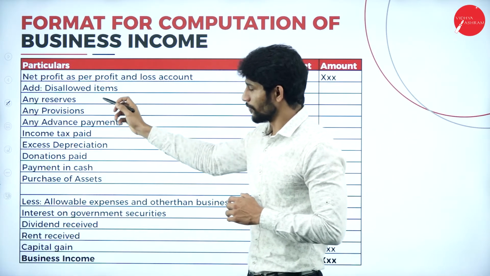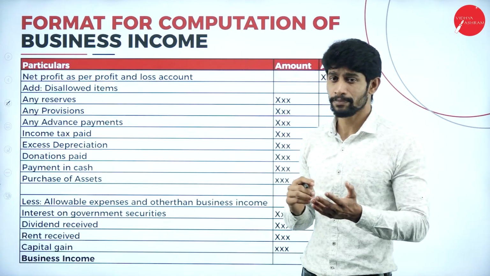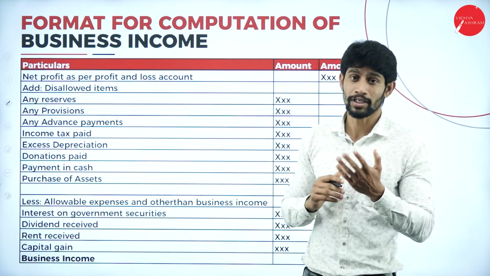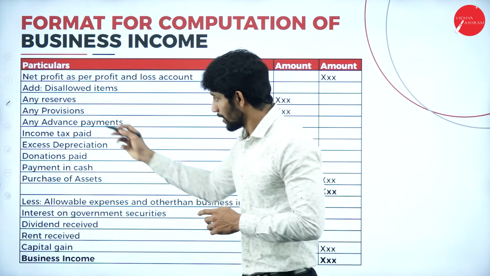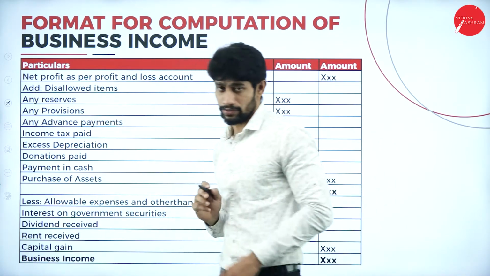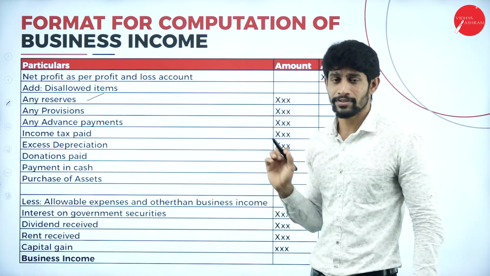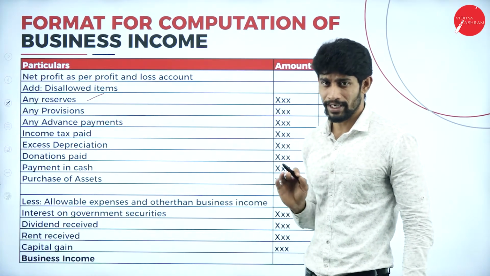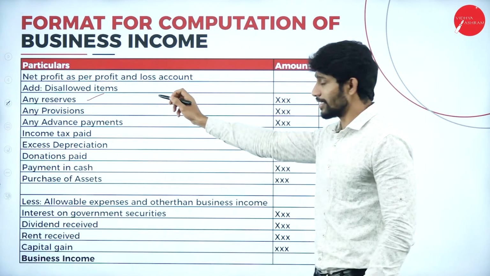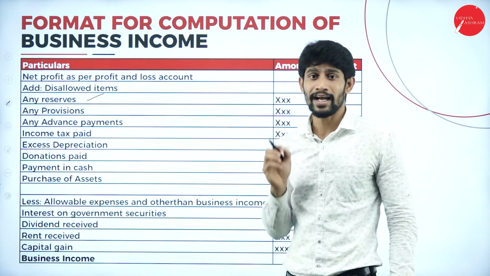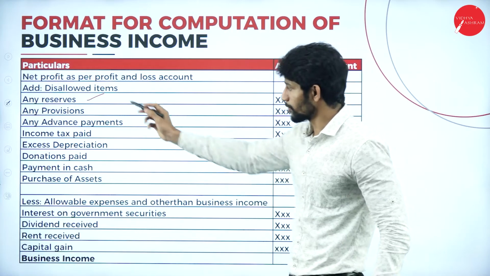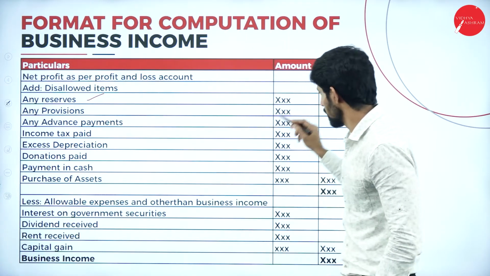See here which items do not come under the expenditure side. Any reserves: if any reserve is made, such as a reserve for bad debts or for dividends, that reserve is not considered business expenditure, so add it back to the net profit in the inner column.